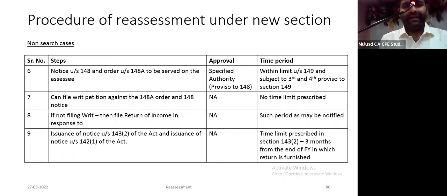Notice under section 148 and order under section 148 AD are to be served on the assessee within the time limits under 149, along with the extension given in the proviso. As I said, they get an extension to the extent of the time allowed to you, 10 days or 15 days, whatever it is. Against that order, you can file a writ. If not filing the writ, you cooperate in the assessment and file a return of income. He will issue 143(2), 142(1), and the time limit for 143(2) is also prescribed.